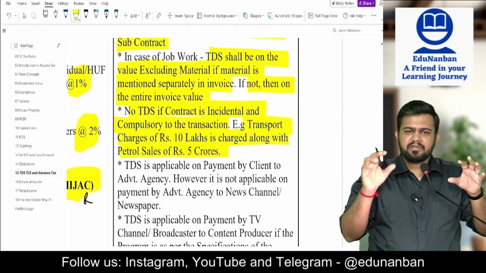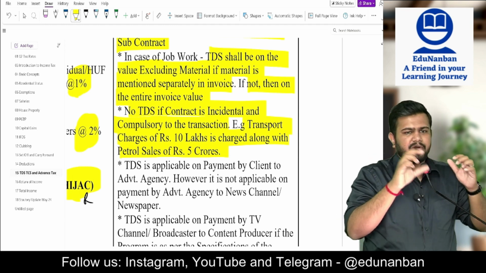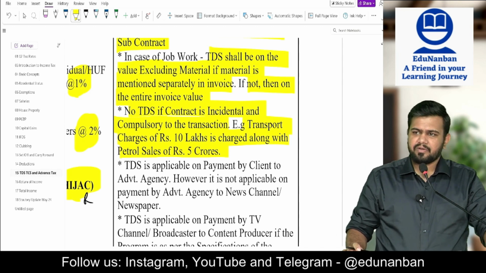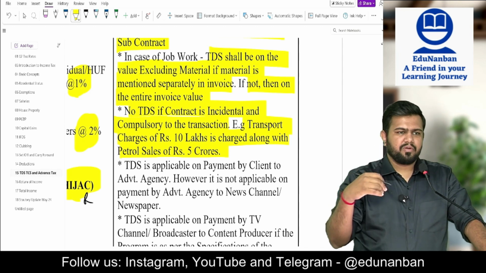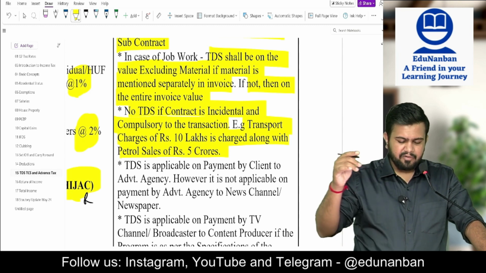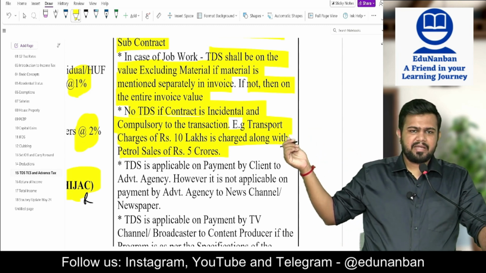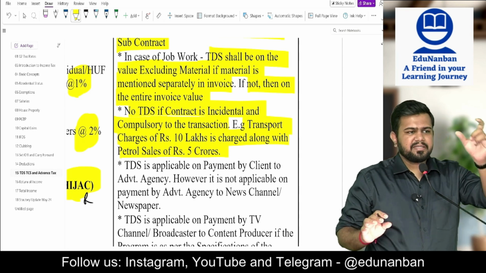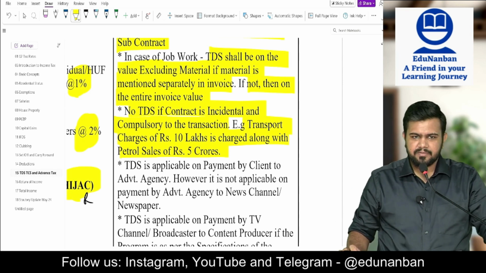In such case, for that freight charges, even though it is carriage of goods, you need not deduct the TDS. So you are buying petrol of 5 crores, along with that transport charges is 10 lakhs. On this 10 lakhs, you need not deduct the TDS because this freight is incidental to the petrol sales. Okay,